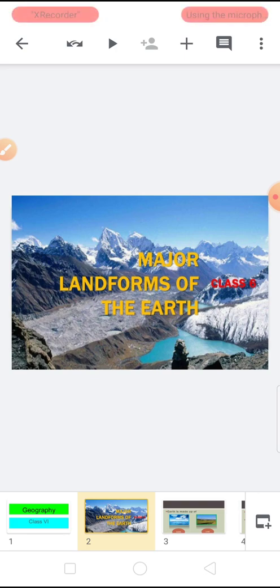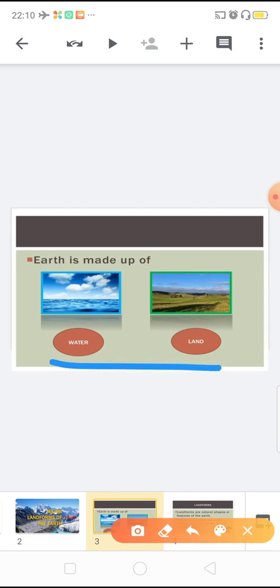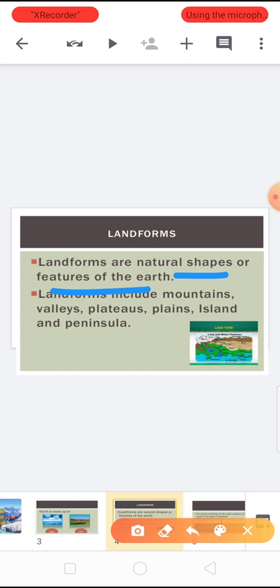As we had already covered some parts of this chapter, let's do a small recall. Everybody knows that the earth is made up of land and water, and the solid portion of the earth is known as the lithosphere. The natural shapes or features of the earth are known as landforms. They include mountains, valleys, plateaus, plains, islands and peninsulas.